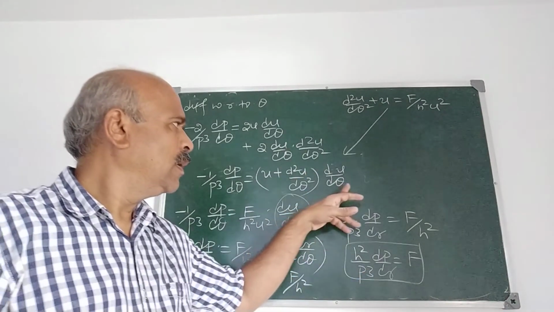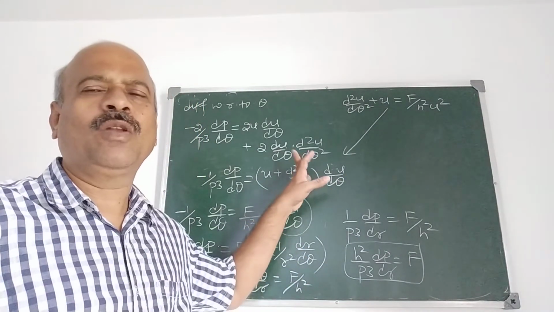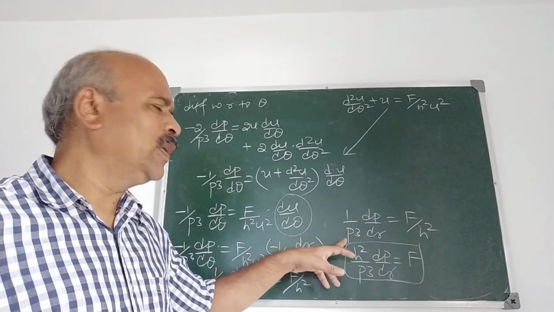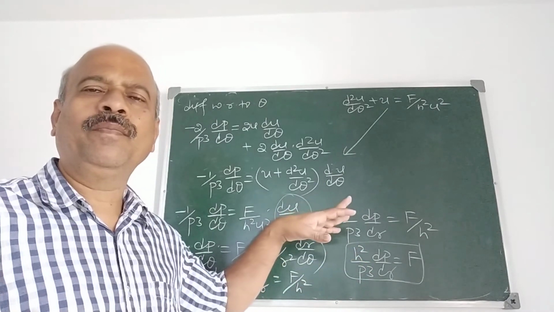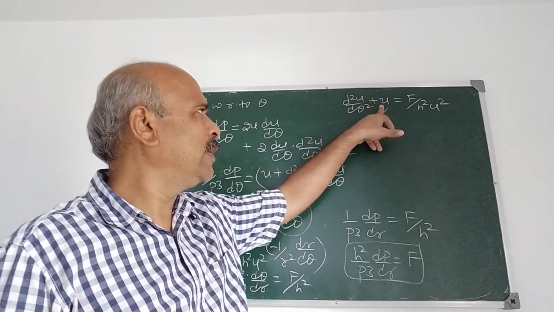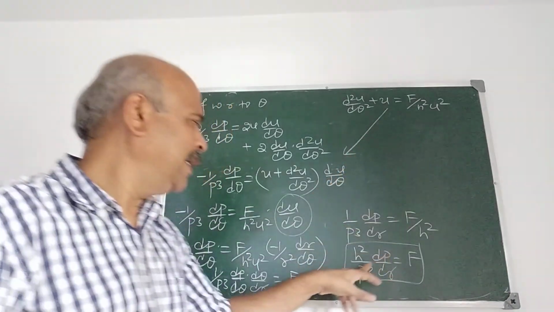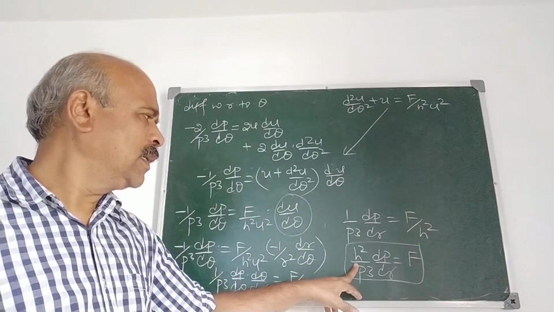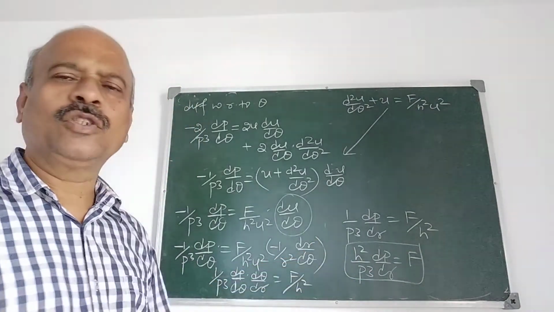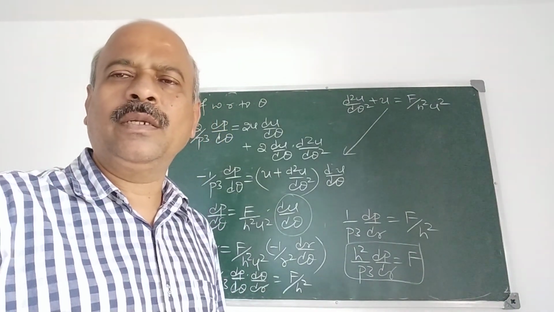So what you have studied is the differential equation of the central orbit in the polar form. Derivation is important. You can expect this derivation, or the differential equation of the central orbit in the pedal form. When the polar form is asked, you can take d2u by d theta square plus u is f by h square u square. You need not derive it again; you can directly take this. And this is the pedal form. I think both derivations are followed, and these two are definite questions. I will solve some problems in the next period. Thank you.